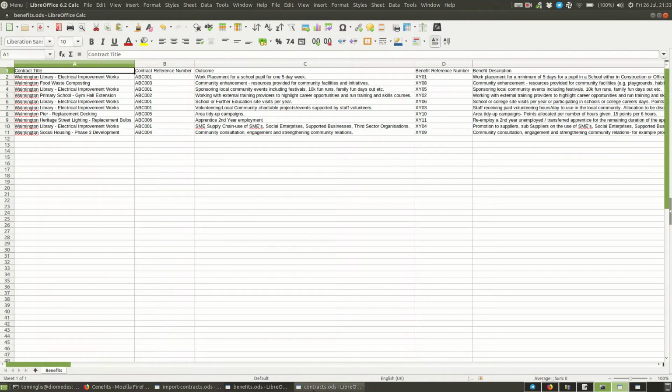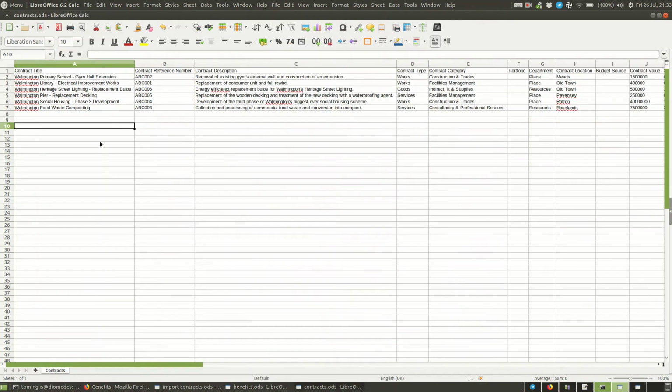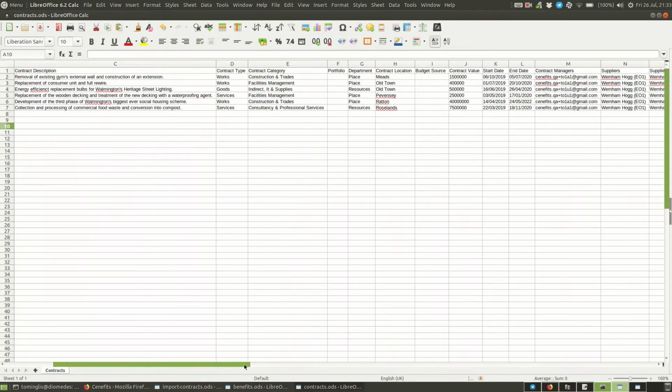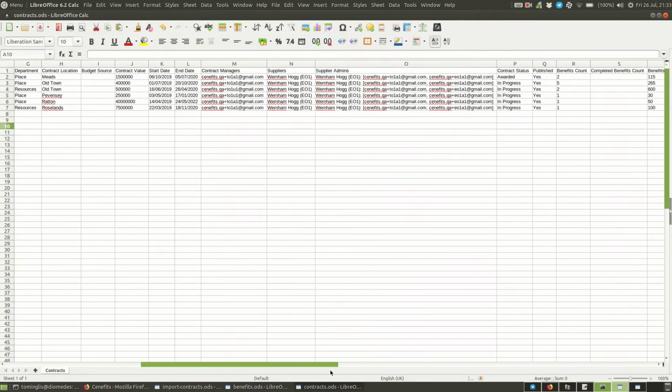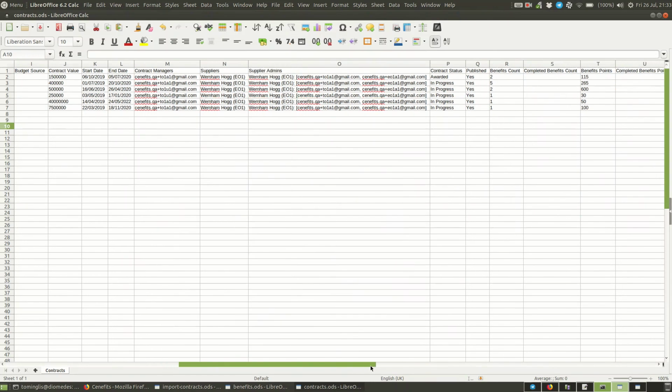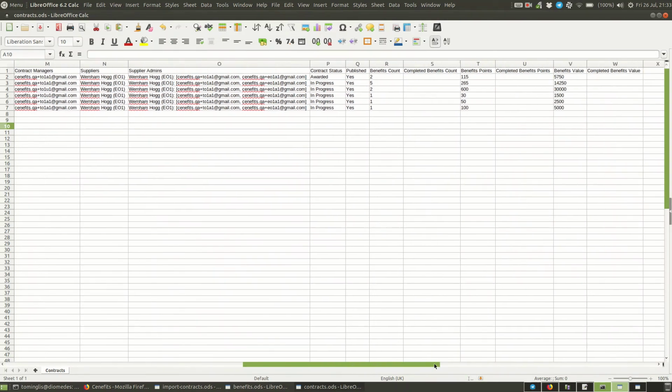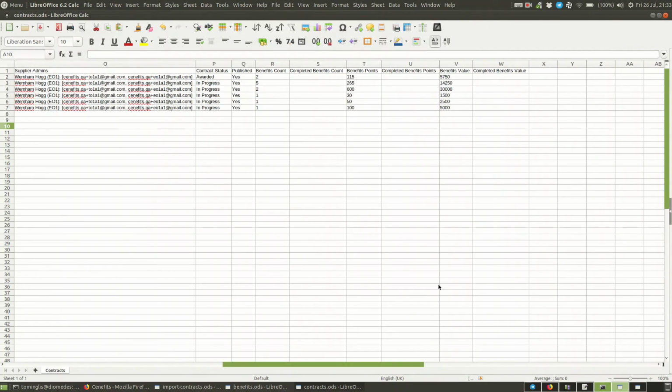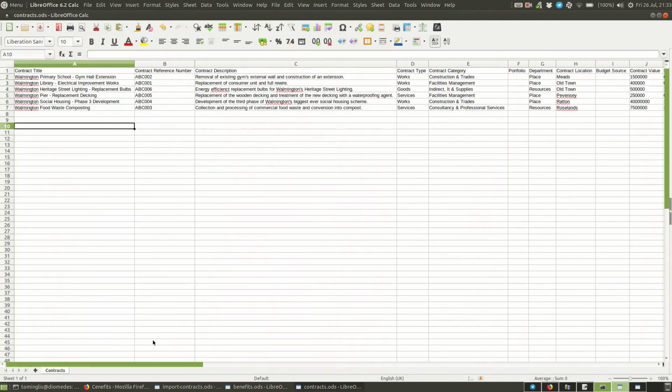You've also got this contracts report. Again, it's just the essential information about the contract. Who the contract managers are, who the supplier administrators are, and then at the end we have a sort of aggregated list showing the total benefit count, benefit points, and benefit value, but with the amount that have actually been completed as well shown next to them. So it gives you a good overview of where you're at with that contract.